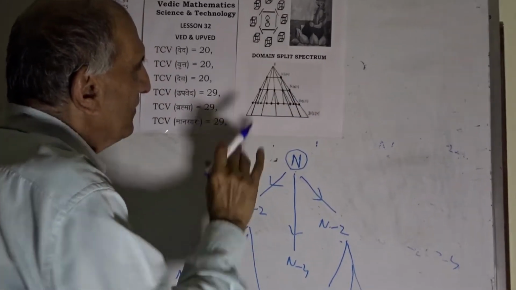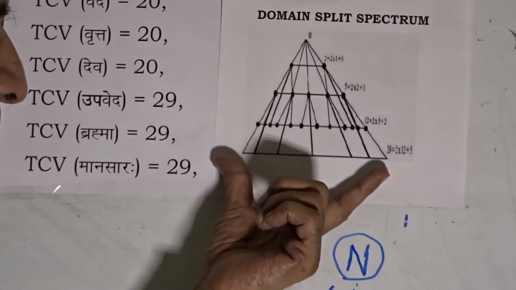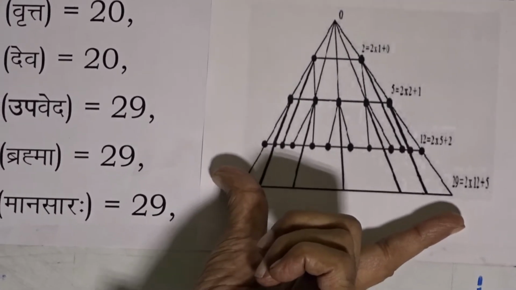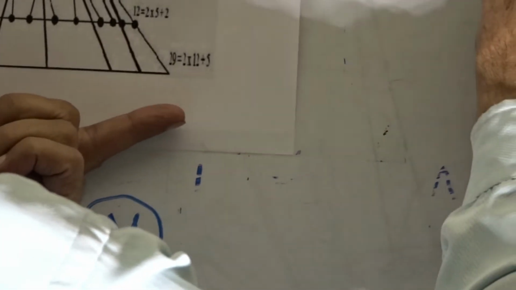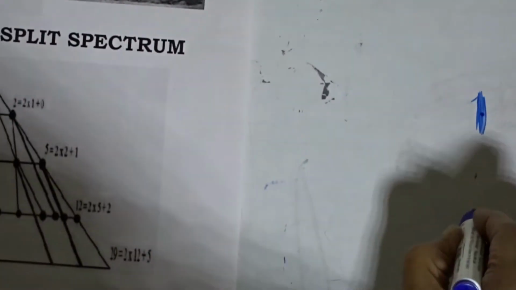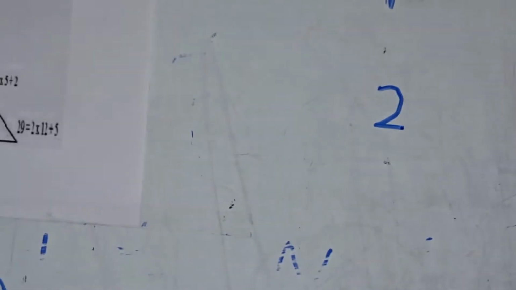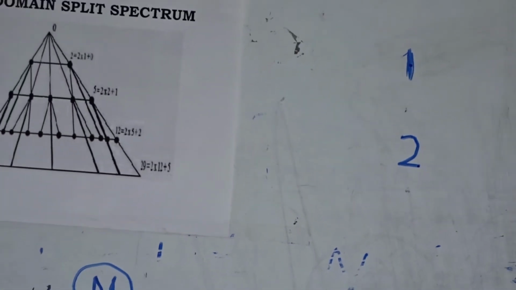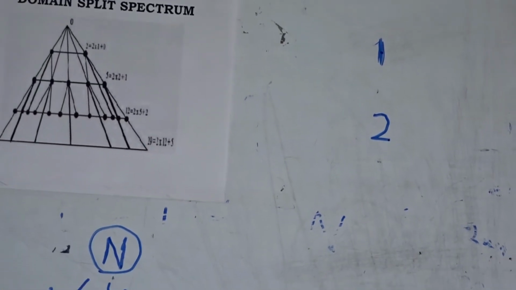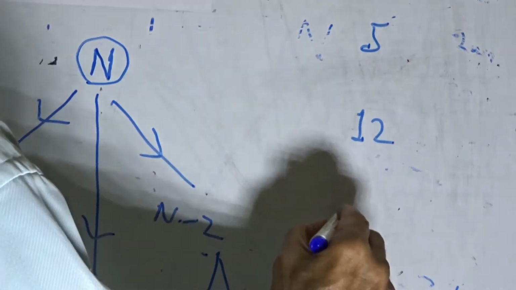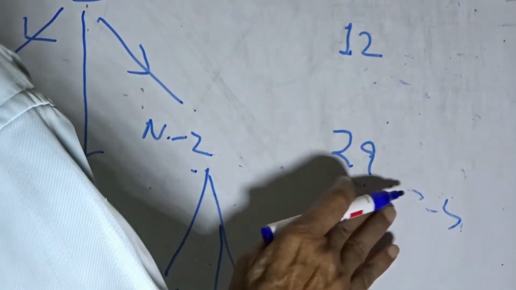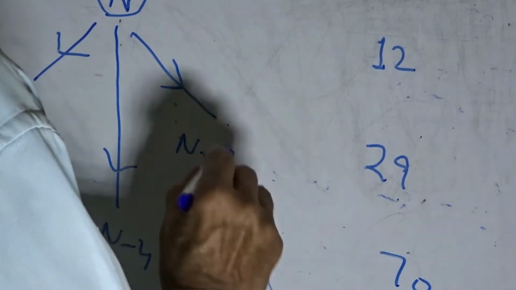It is here, this table. This is the figure. It is actually a flow chart. In this flow chart, originally we have a value 1, then it takes us to 2 flow lines. At the next stage we have 5 flow lines, then 12, then ultimately 29, 70 and so on.